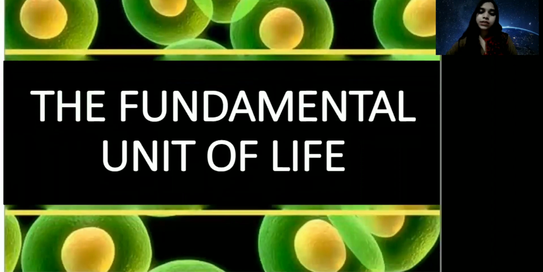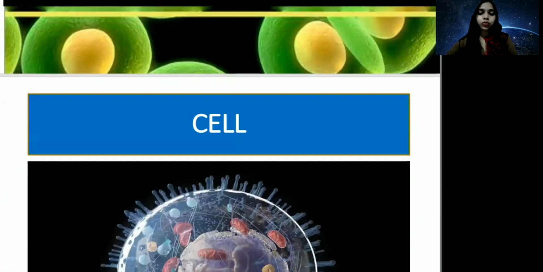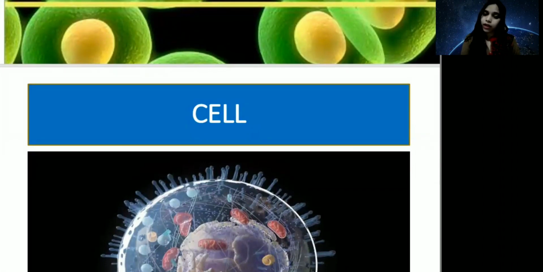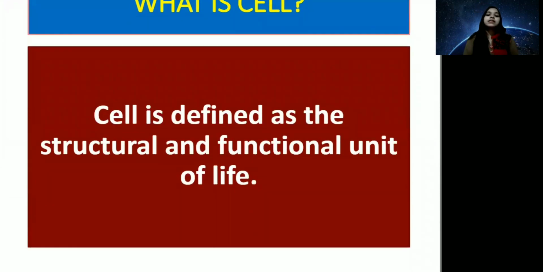Do you know what is the fundamental unit of life? Yes, it's cell. Cell is known as the basic fundamental unit of life, and all the living organisms are made from cells. Okay? So let's see the definition of cells. Cell is defined as the structural and functional unit of life. This is the definition of cell.